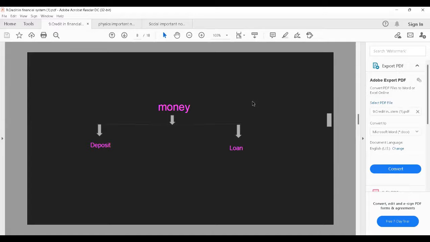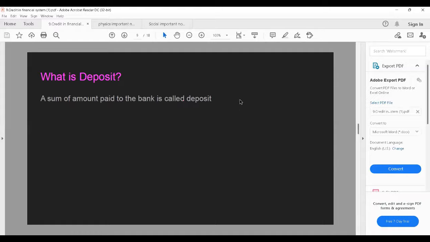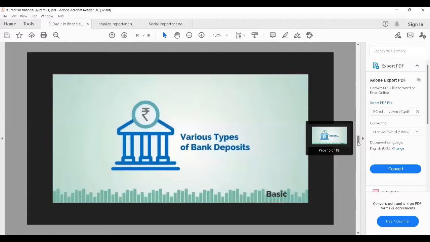Money. Money are two types. Modern forms of money are deposit and loan. In this video, we are completely learning about the deposits and we are learning some part about the loan. In next video, we are going to learn about the loan. What is deposit? A sum of amount paid to the bank is called deposit. When we have excess money, we put the money in bank, which is called as deposit.